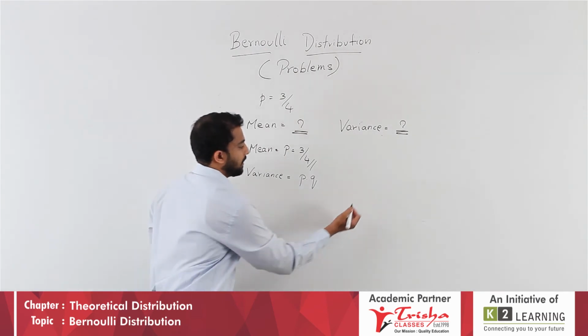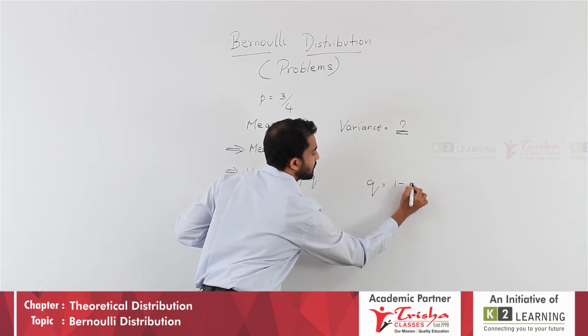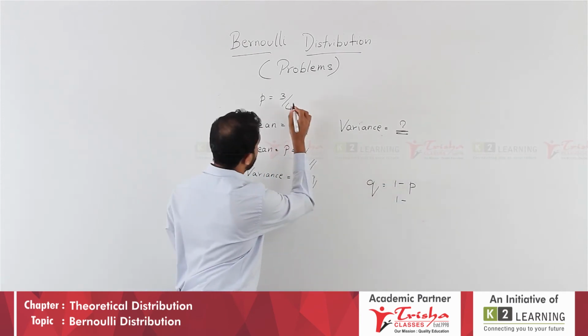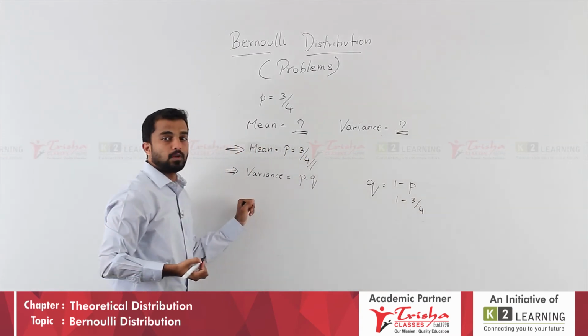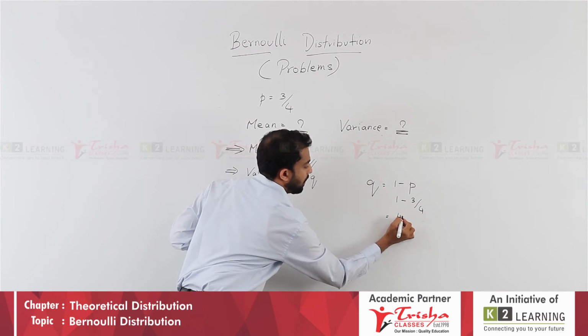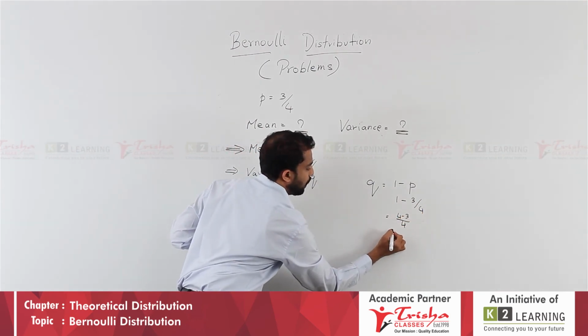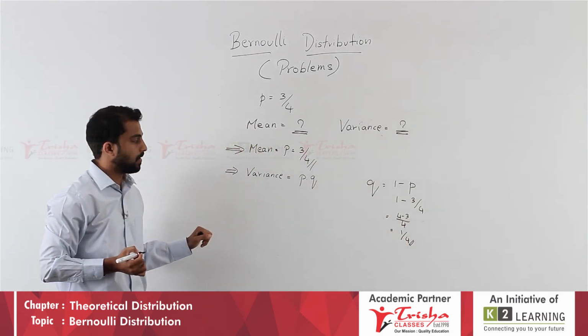Q is nothing but 1 minus P, that is 1 minus 3 by 4, and after doing the LCM, we get 4 ones are 4 minus 3 divided by the denominator 4, 1 by 4.